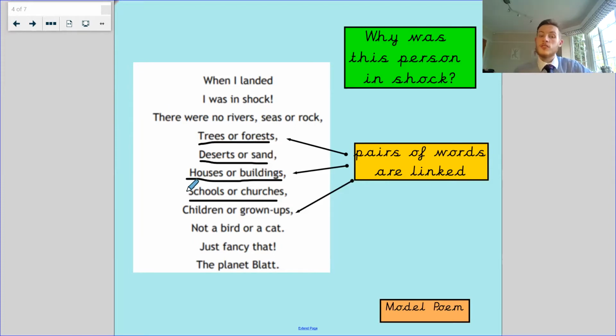You can have a Church of England school, which is a school, and attached to the school will be part of a church. You've then got children or grown-ups, and they're linked because children turn into grown-ups, don't they? They're both people, both humans. Now, they're all the things that I've decided to link together for this poem. So I'm going to show you now writing my own poem.